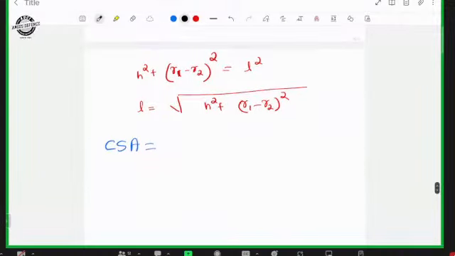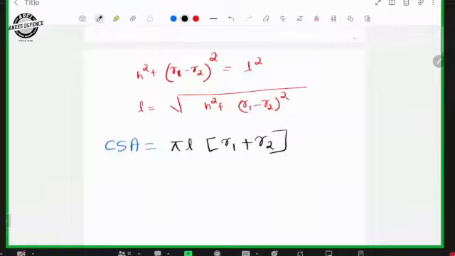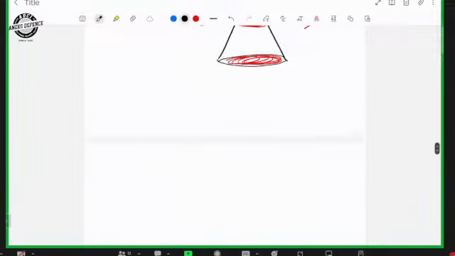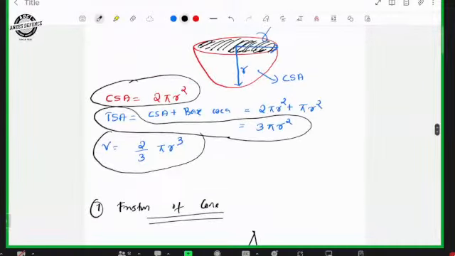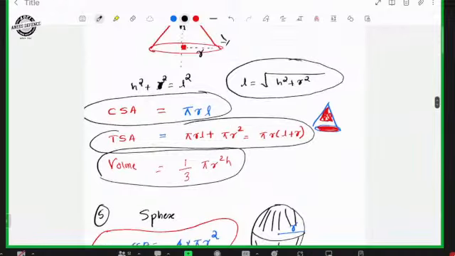That's another formula. Then curved surface area is equal to pi into L into R1 plus R2. For a normal cone, the curved surface area is pi RL. Here the formula is pi L into R1 plus R2.